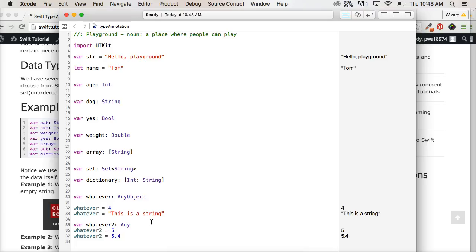Now, you won't use this all that often because when you're writing your program, you're going to know what kind of data your users return to you. Say it's an email address. Well, they're going to return you a string, so, hey, set it to string. Say it's age. Well, they're going to return to you their age in an integer format versus their age in a double format where they're breaking it down to, hey, I'm 34 and a half, so it's not going to be 34.5. All right, so just know that any object and any are available to you, but we're going to cover these more as we move along because these get kind of advanced when things get hairy. So we'll cover that later.